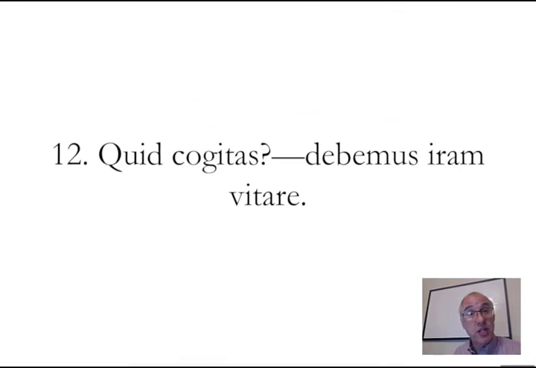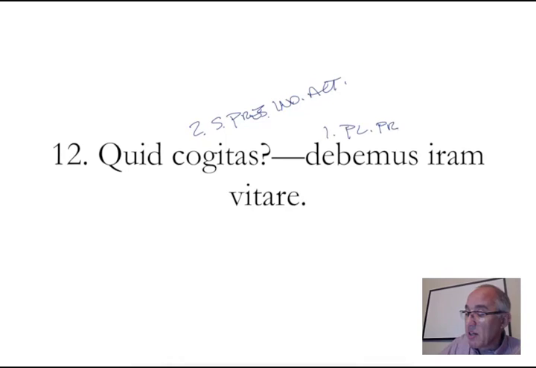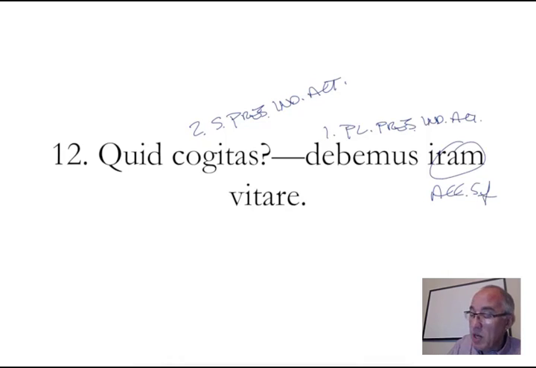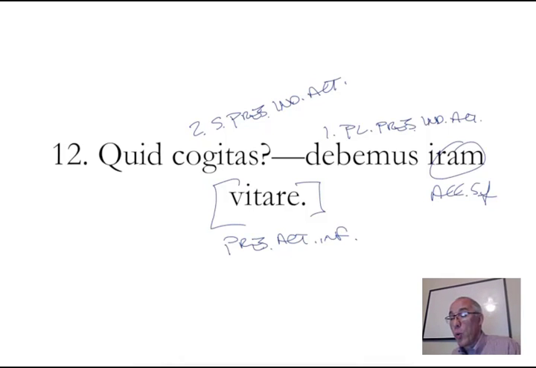12. We got two sentences here. Quid cogitas, debemus iram vitare. Quid cogitas. Cogitas is second person singular, present indicative active. What do you think? Debemus, first person plural, present indicative active. Iram is accusative, singular, feminine, and vitare is the present active infinitive. We ought what? To avoid.